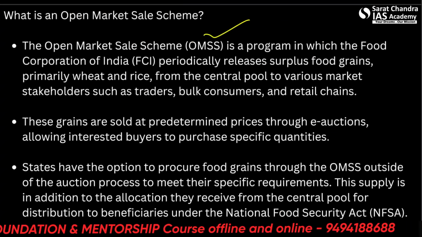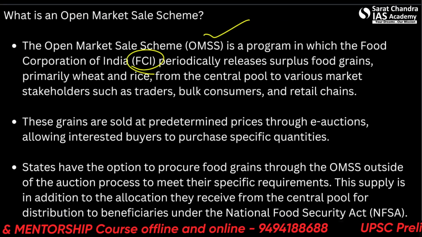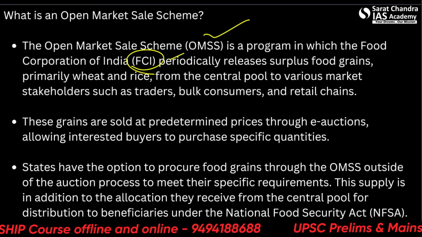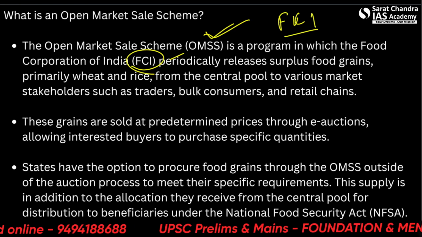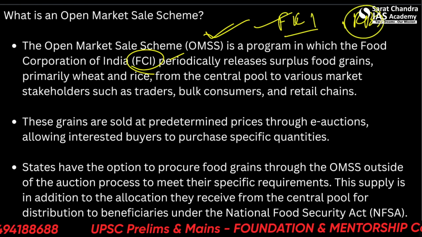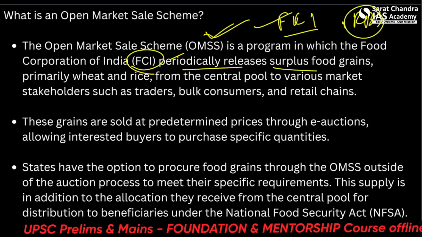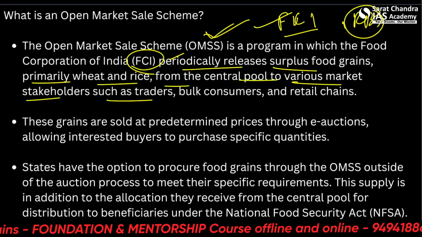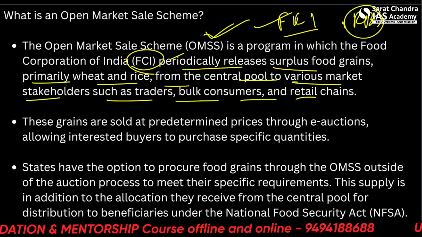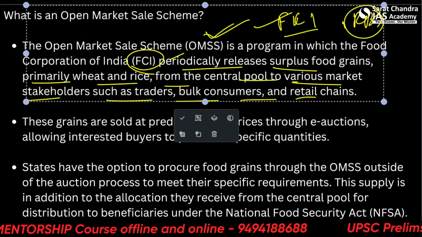OMSS is a program in which the Food Corporation of India, FCI, this can itself become an option, that OMSS is operated by the FCI or RBI, let's say. So what you have to choose is FCI. It periodically releases surplus food grains, primarily wheat and rice, from the central pool to various market stakeholders such as traders, bulk consumers and retail chains. Okay, so it's not operated by anyone apart from FCI.